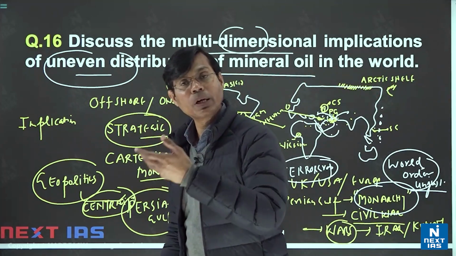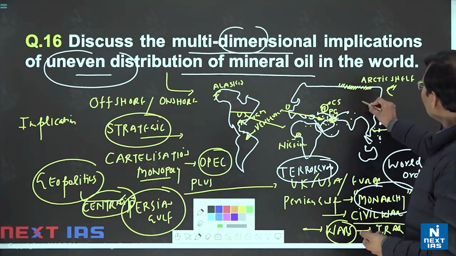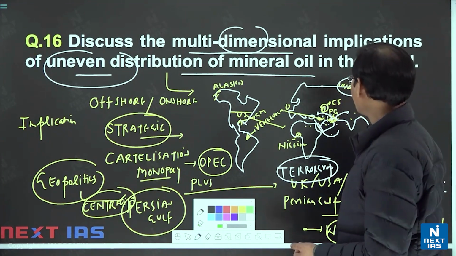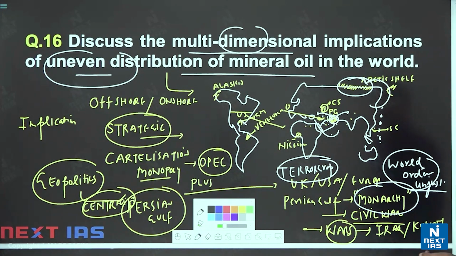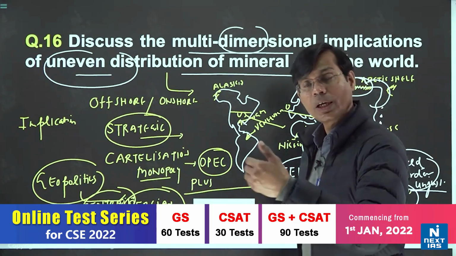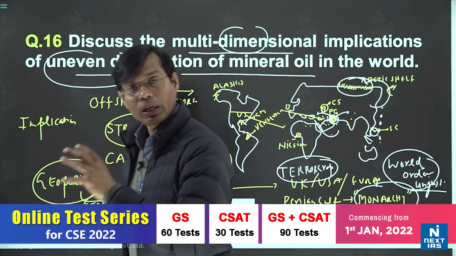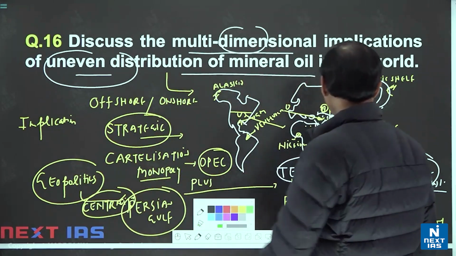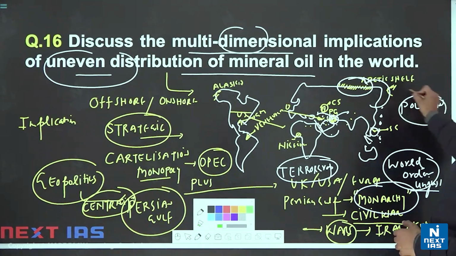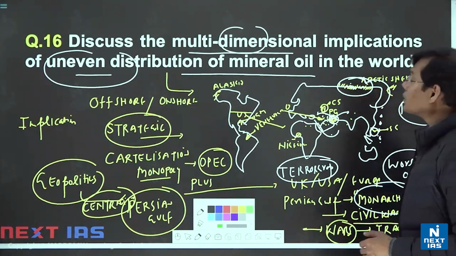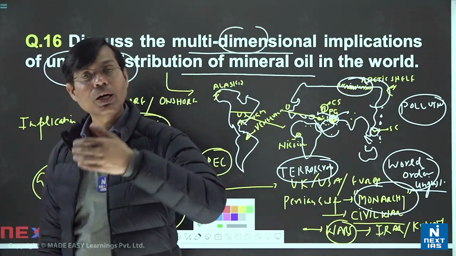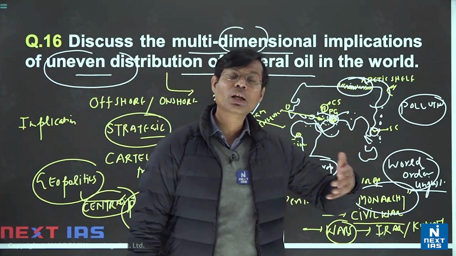China is also becoming one player. China now recognizes the importance of this area. China is focusing on the Arctic Shelf as well, the Persian Gulf through BRI, and also the South China Sea. So we are observing the hegemony of China, Russia, and many more Gulf countries here. But there is one more angle, that of pollution. Once we extract the crude oil in an area like the Arctic Shelf, it is a polar, sensitive area, an ice zone, already a victim of climate change, so pollution is increasing a lot here, oil spilling and so on.